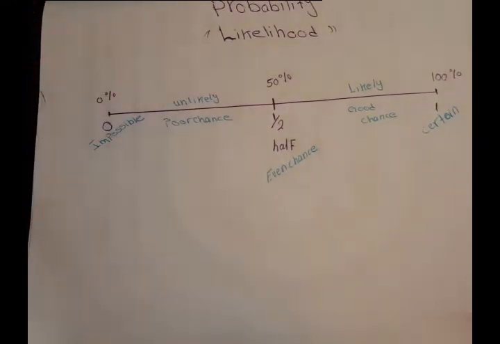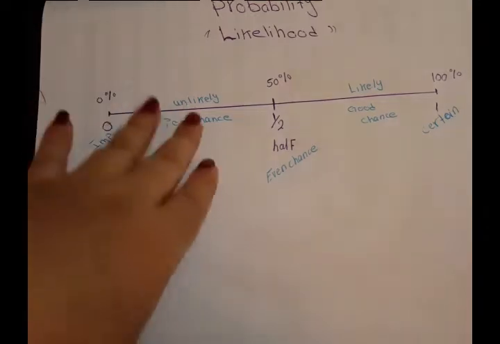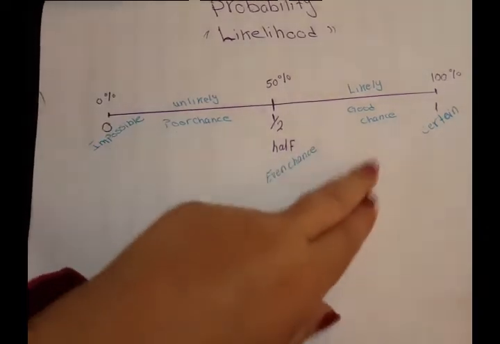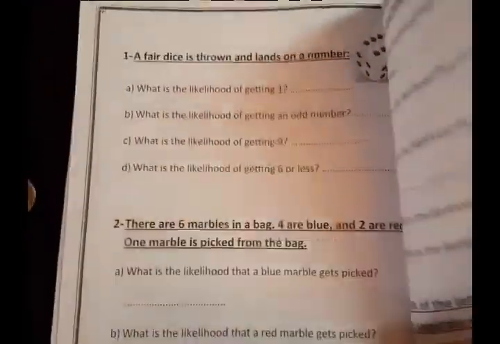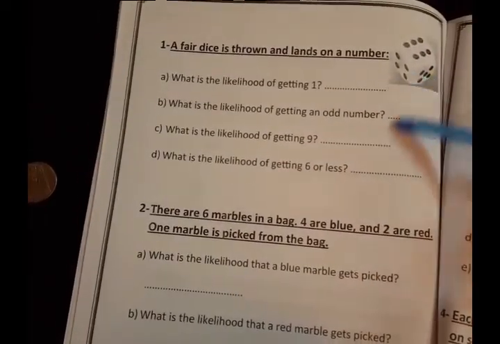But miss, how will I know if it's 0, less than a half, a half, or more than a half? For example, I'll give you an example about the dice. You all know what a dice is, the playing dice that we play with.